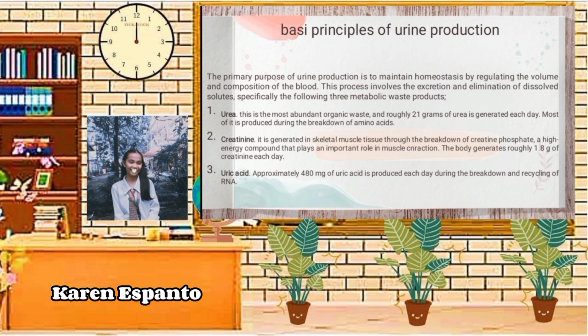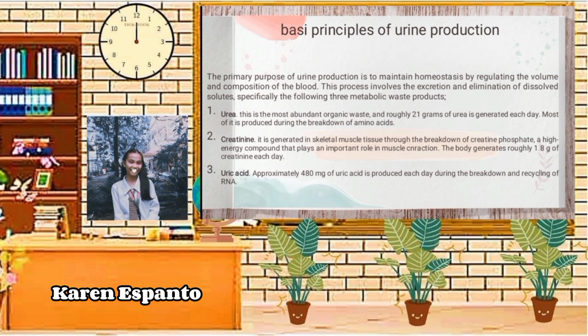1. Urea. This is the most abundant organic waste, and roughly 21 grams of urea is generated each day. Most of it is produced during the breakdown of amino acids. Urea is an organic compound and waste product that is excreted in human urine. It is made in the liver by combining ammonia and water. Urea is the final product in a series of reactions known as the urea cycle. The purpose of the urea cycle is to metabolize protein and safely rid the body of nitrogenous waste.